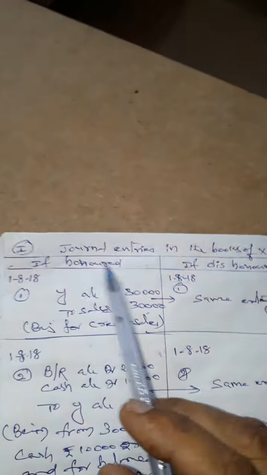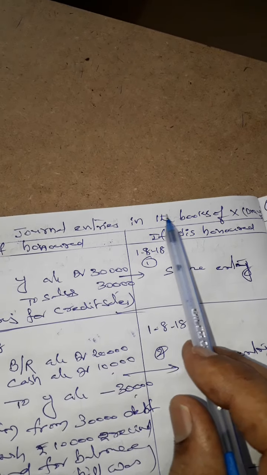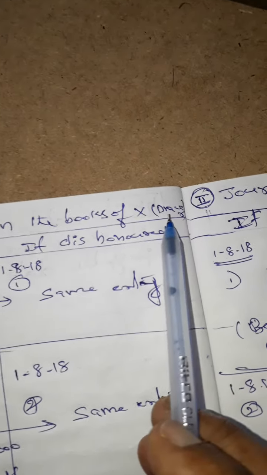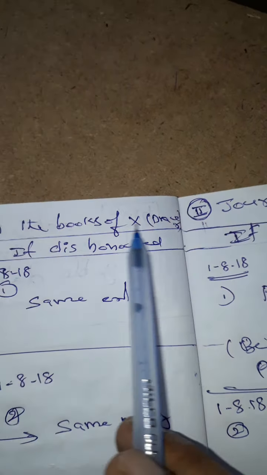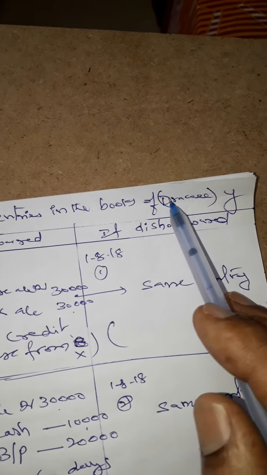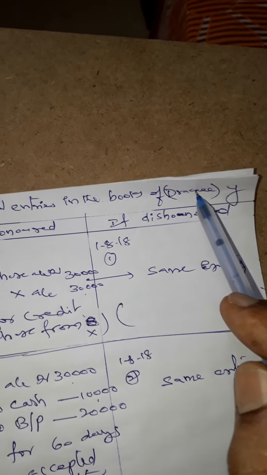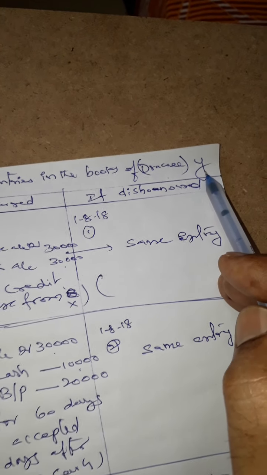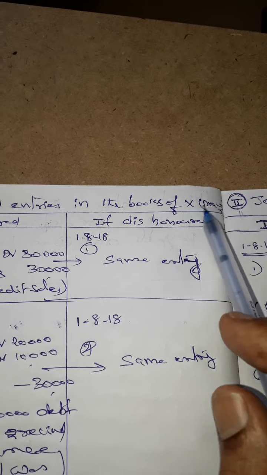So now I am showing all the entries in the books of the drawer. General entries in the books of X. X means drawer. Here I am also showing general entries in the books of Y. Y means drawee, who accepts the bill. The one who makes the bill is called X, the drawer.